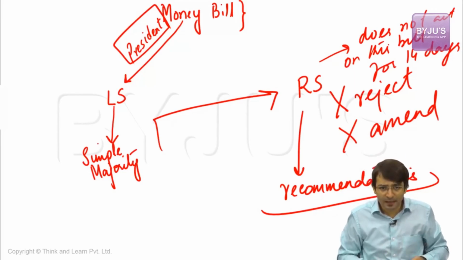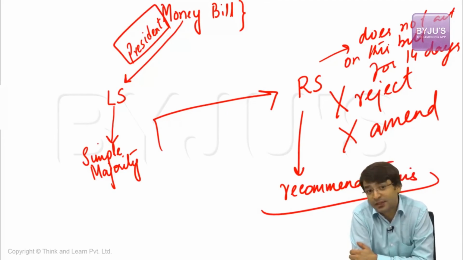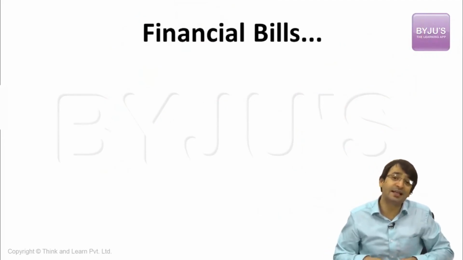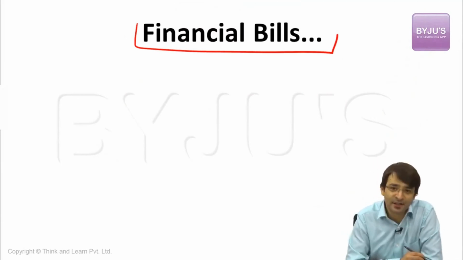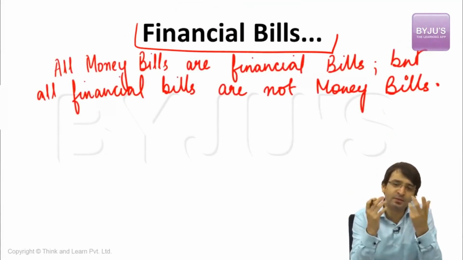Recently, some time back, the Aadhaar Act was passed, and the Aadhaar bill was introduced by the government as a money bill. Was it a money bill or not? That we will discuss when we discuss the second category of bill, dealing with financial bills. What is a financial bill? Important statement: all money bills are financial bills, but all financial bills are not money bills. Now, what is a financial bill?